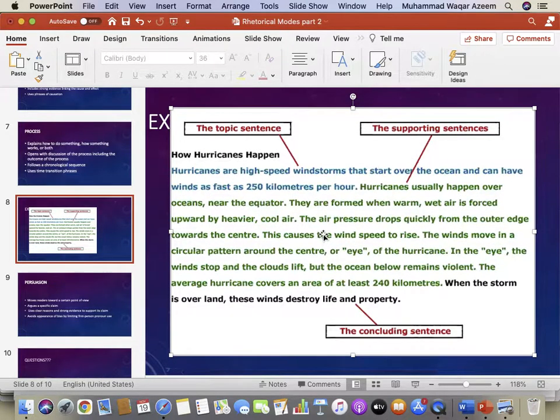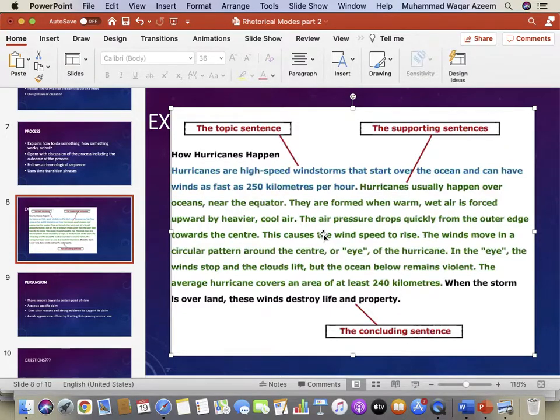So who can read this one? Who has not read yet? Would you like to read? Go ahead, please. How hurricanes happen. Hurricanes are high-speed windstorms that start over the ocean and can have winds as fast as 250 kilometers per hour.